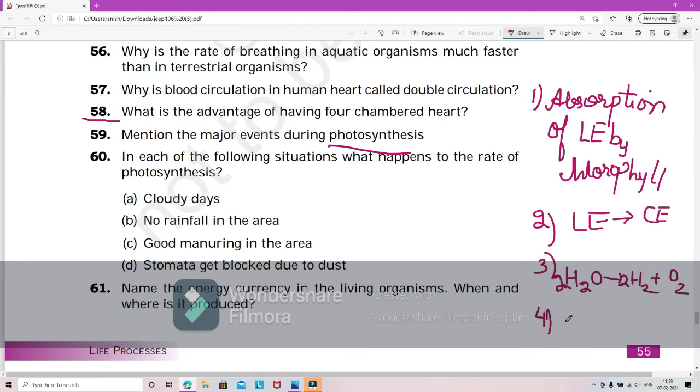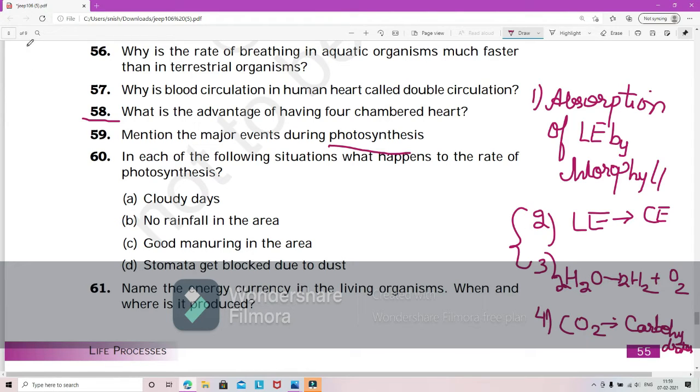Lastly, the conversion of carbon dioxide, or the reduction of carbon dioxide to form carbohydrates. Okay, so actually in your textbook they haven't given us 4 points, they have given it as 3 points. These two they have given as 1. You can split it and write according to the marks that are allotted.